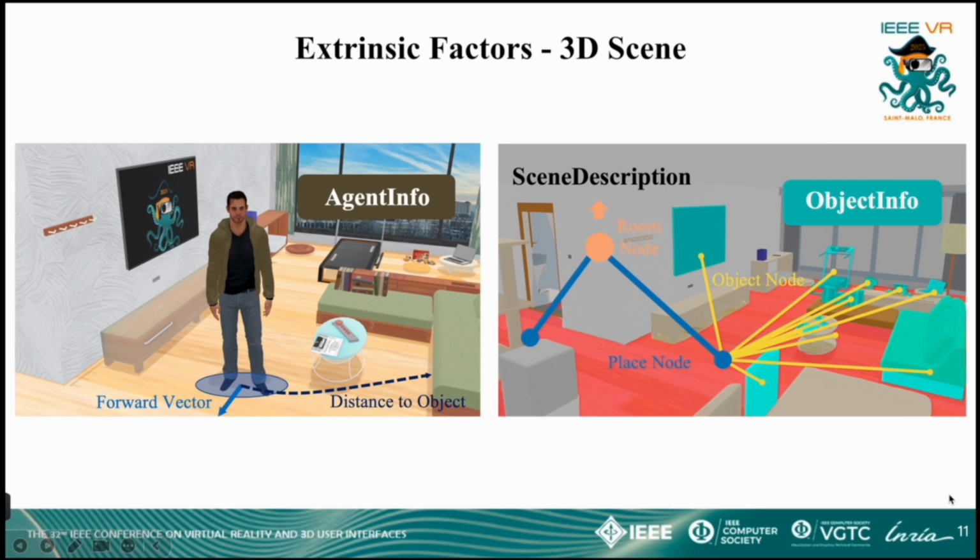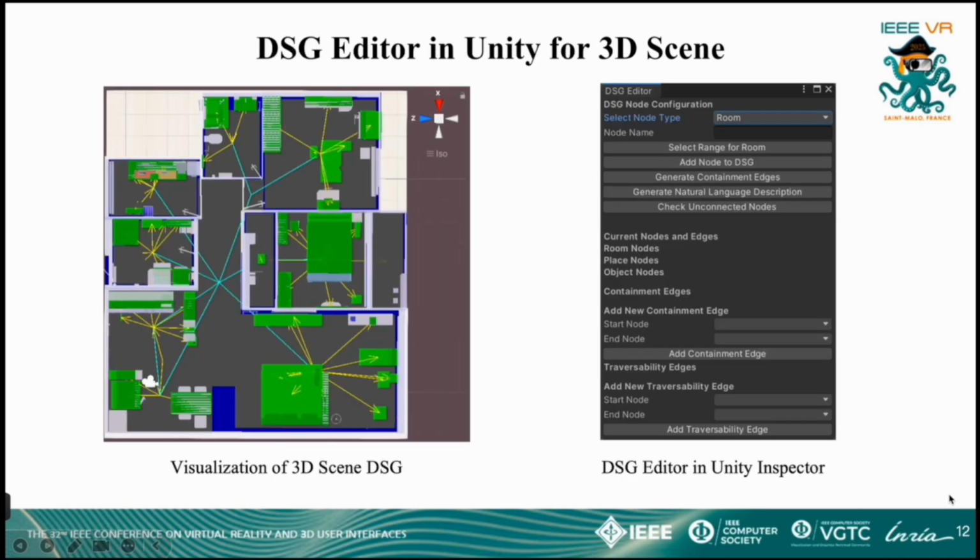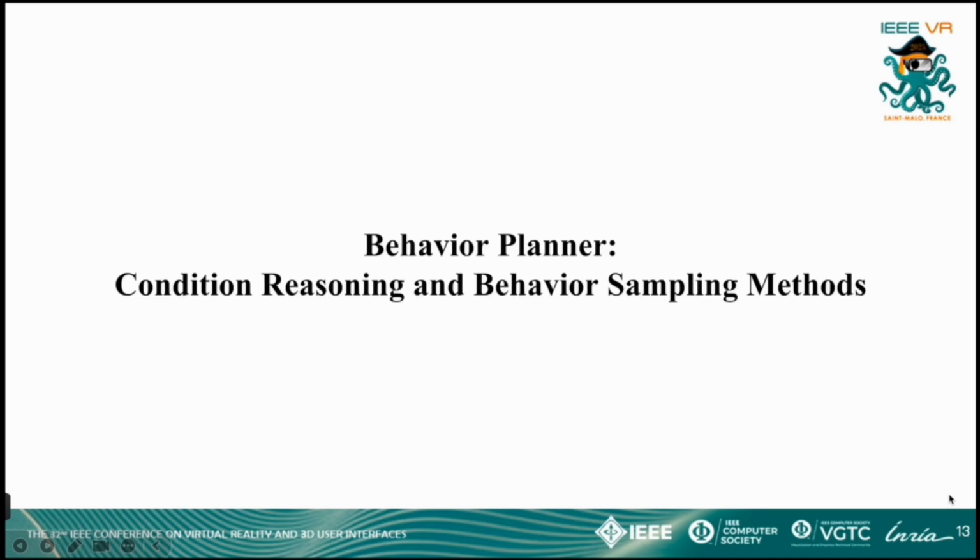We employ a dynamic scene graph, DSG, to represent 3D scenes and parse the DSG into natural language descriptions to provide contextual information about the environment. It includes the containment relationships among rooms, places, and objects, as well as the connectivity between different places. To facilitate this process, we have developed a corresponding generation tool in Unity, which enables the creation of DSG for a 3D scene and its visualization within the environment. Next, I will introduce the condition reasoning process and behavior sampling methods in the behavior planner.